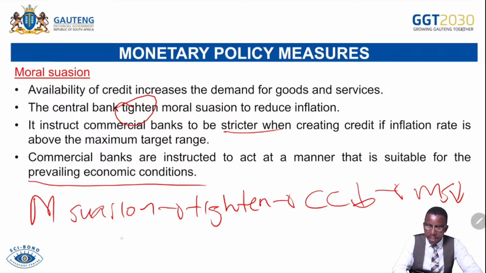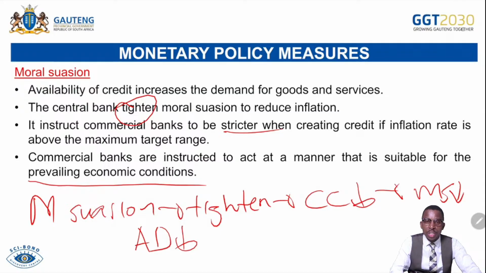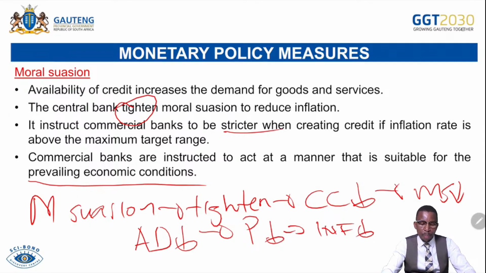As money supply decreases, what will happen? The demand for goods and services will decrease because there are no temptations to demand if there is less money available. As the demand decreases, prices will be decreasing, and then inflation will also be decreasing. That's how we combat inflation using moral persuasion or moral suasion. We also call this one credit control.